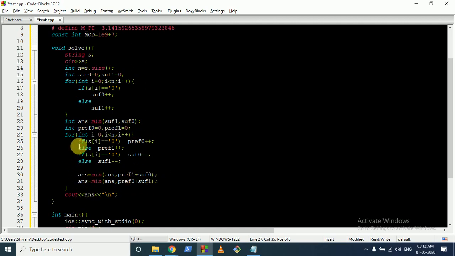And then when we come out of this loop, the answer is just the minimum of all the conditions. I hope you understand the logic as well as the code. If you still have any doubts, please mention now.